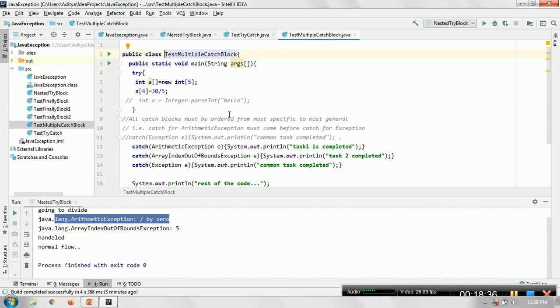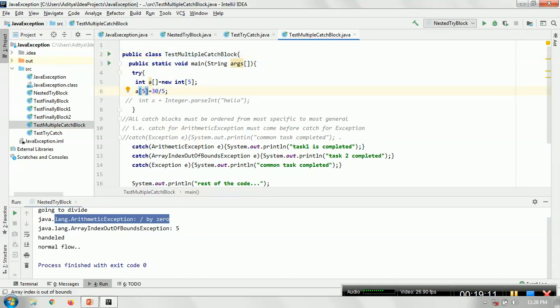See, in this code we have 3 catch blocks. One is the arithmetic exception, the second is the array index out of bound exception, and the third is the generalized exception class directly. Within the try block you have an array. You are trying to create an array of integers with size 5. In this case the indexes would be 0, 1, 2, 3 and 4. Now suppose at line number 6, somebody tries to access the 5th index.